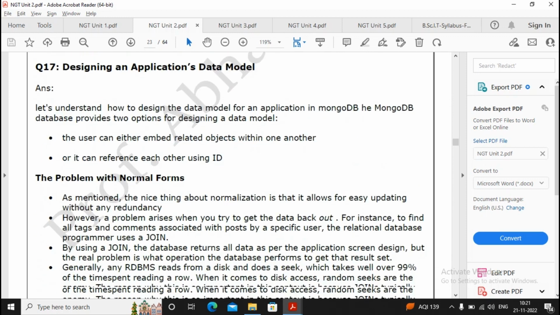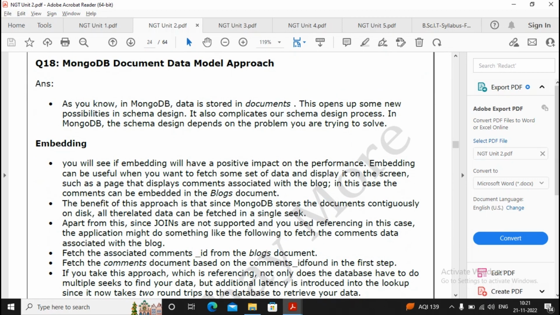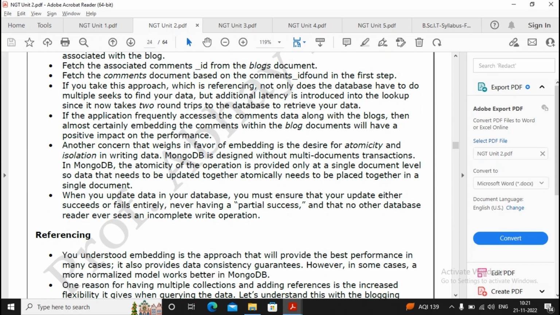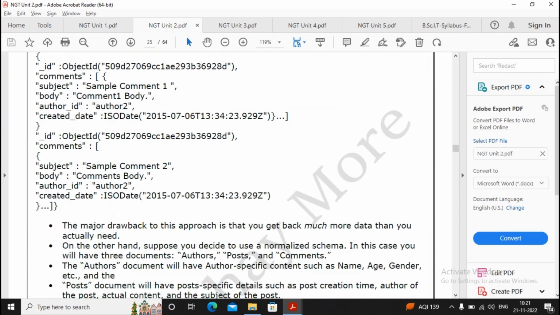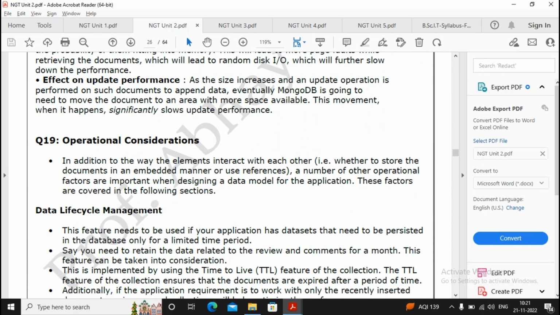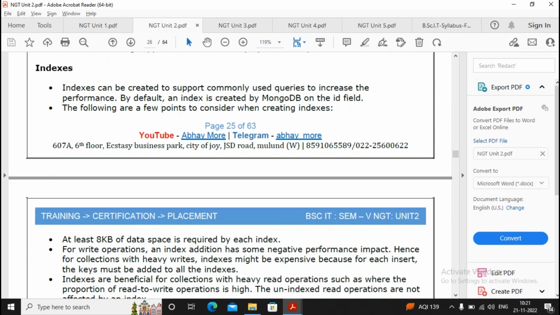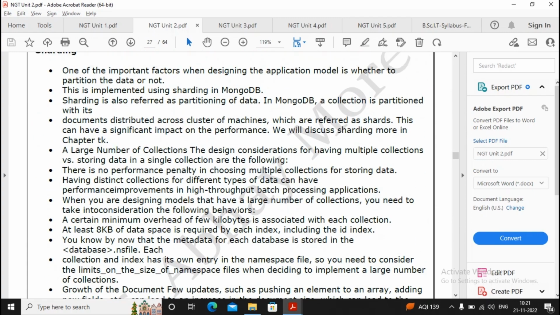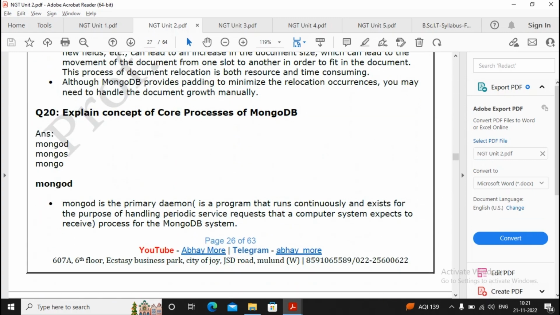Designing the application data model is an important one. Please read it once: MongoDB document, data model and approach. I want you to prepare this answer properly. Moving ahead, the next question is on operational considerations of data lifecycle management. Please read it quite nicely. Sharding is quite important, because a question on sharding is definitely going to come. And the concepts of core processes in MongoDB.